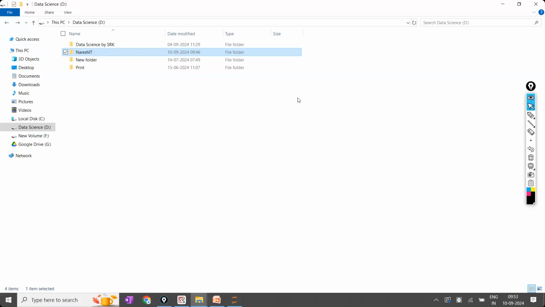Are the points clear? So if you feel something is more important, save it properly. If you feel it is less important, save it wherever you want. That is your choice. Based on your importance only, everything will come.